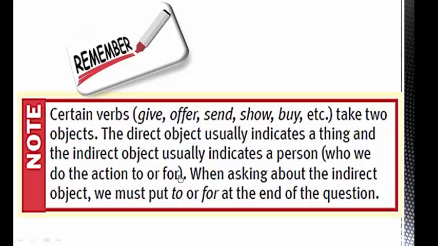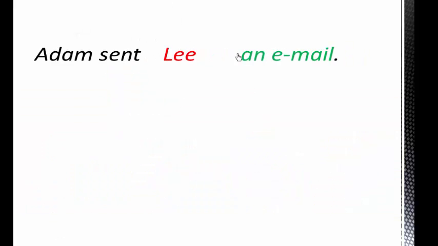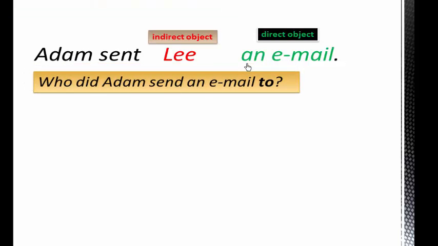We use the preposition to or for with the action. When asking about the indirect object, we must put to or for at the end of the question. Adam sent Lee an email. Adam is the subject, and here sent is the verb. Lee is the indirect object, a person. An email is the direct object, it is a thing. Who did Adam send an email to? Yes, we put to at the end of the question.